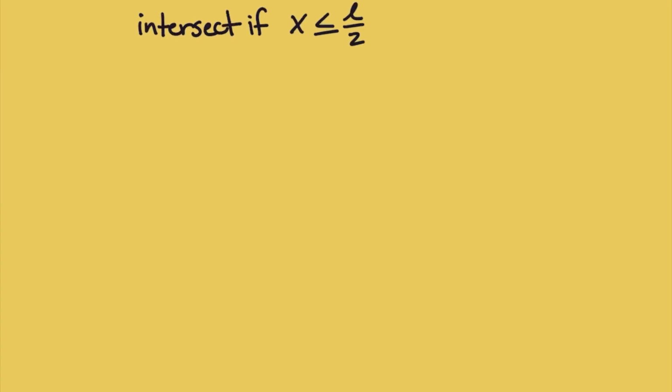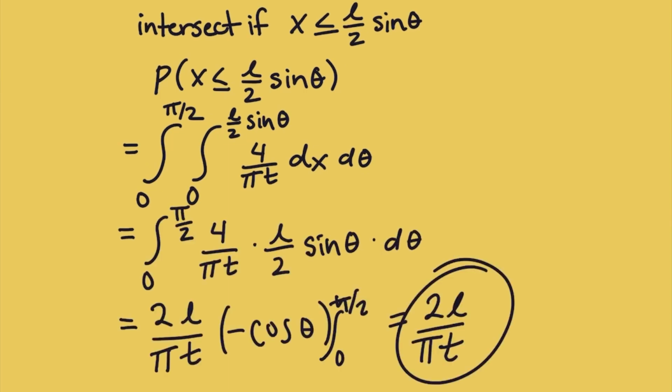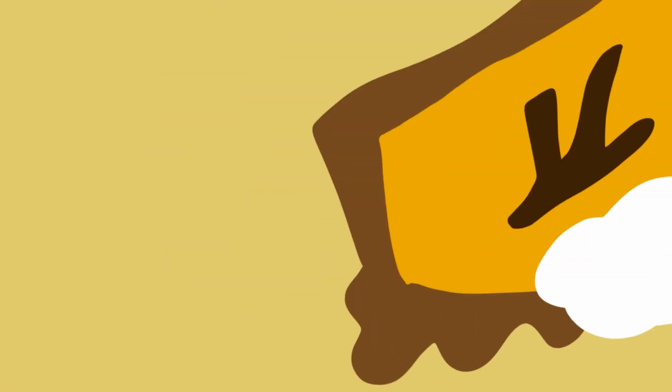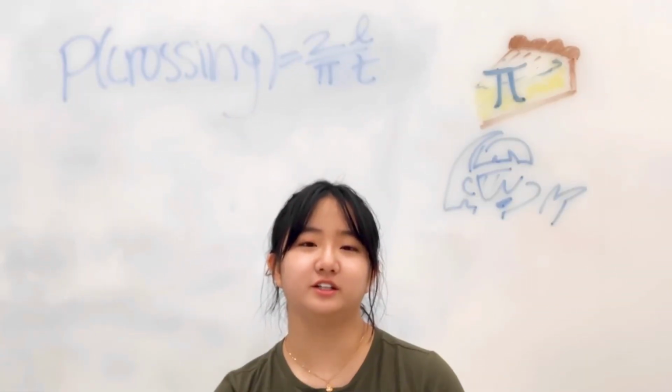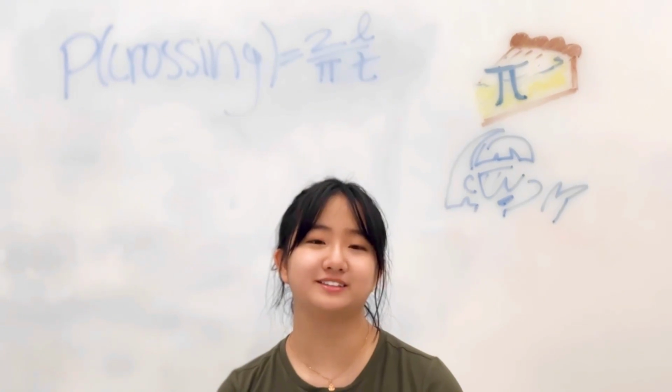By integrating the joint density function, we can now solve for the probability of intersections, which we find to be equal to 2L over pi t. Now we have a way to estimate pi. Now we just have one unknown left in our equation. However, we can easily solve for the left-hand side of the equation by doing many more simulations of many more spaghetti sauces. To do so, let's toss some spaghetti onto these evenly spaced parallel lines here.